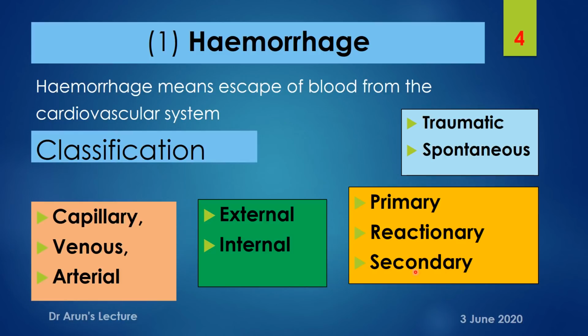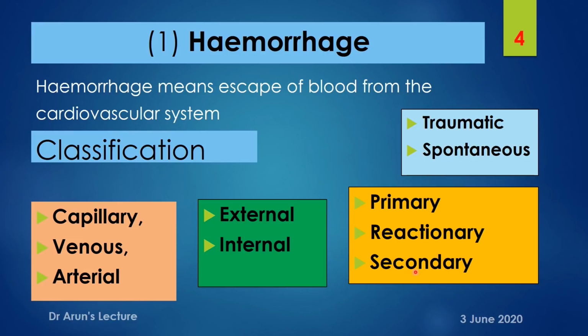This numerical value varies from one author to another; another author explains that any hemorrhage seen within 24 hours after a primary hemorrhage is termed a reactionary hemorrhage. Ideally, take 4 to 6 hours as the cut-off time.